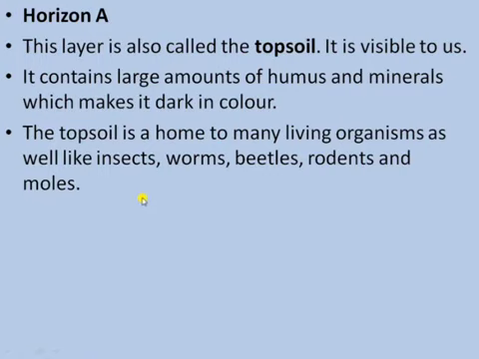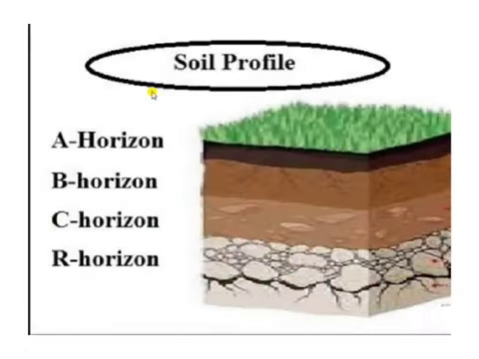So many types of organisms like worms, bugs, beetles, moles, and rats live in this layer. It is generally a soft, porous layer that can retain more water than other layers, and it is also the fertile part of the soil due to the presence of humus. Next is the picture of the soil profile.